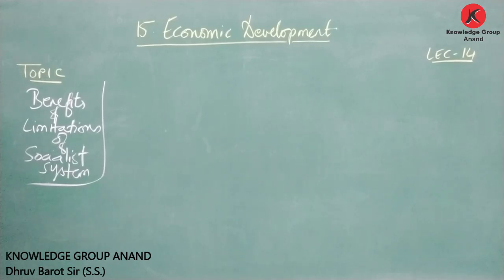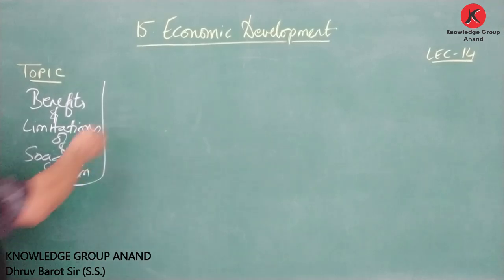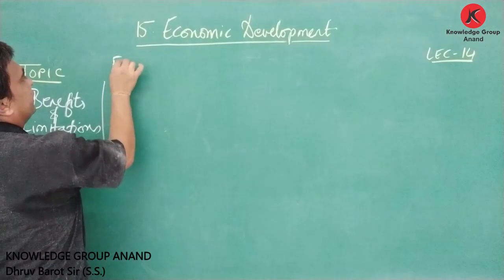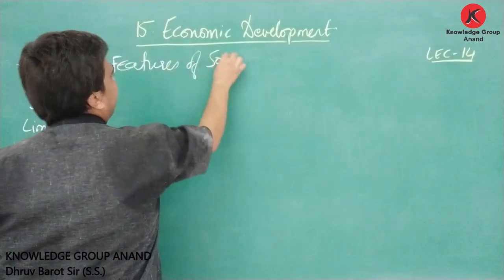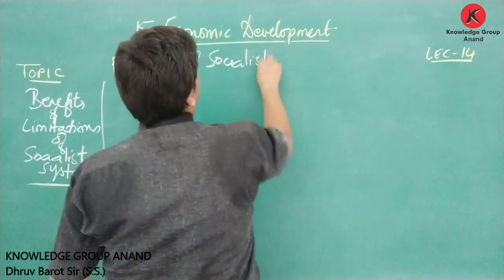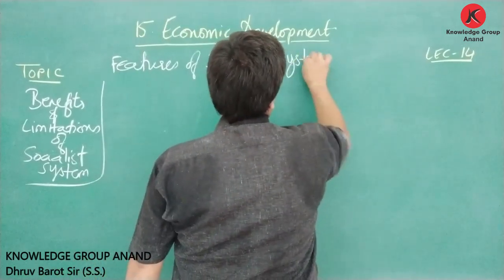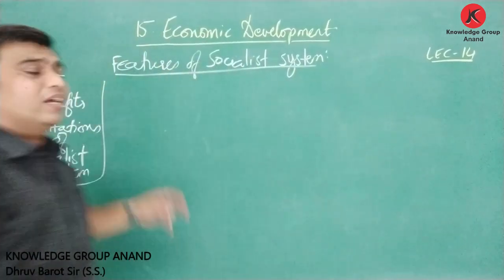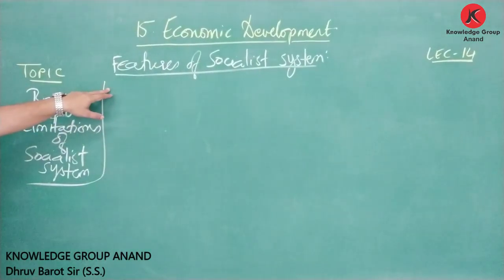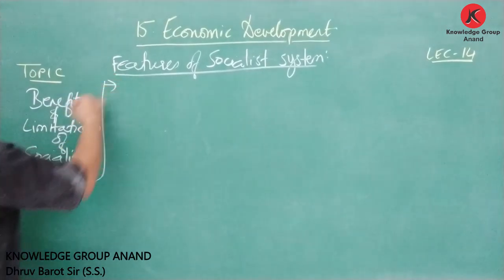Let us start by understanding the features of the socialist system. Let us quickly go through the important features.